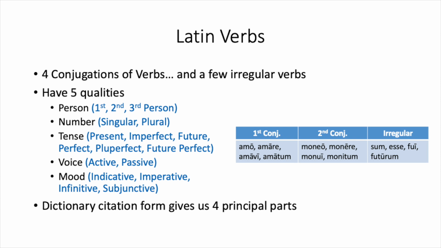We're going to do this for the first conjugation and the second conjugation. So remember, first conjugation verbs have a second principal part that ends in are, and second conjugation verbs have a second principal part ending in long ere. In a later chapter, you're going to learn about third and fourth conjugation passive voice forms, and you'll be happy to know that some irregular verbs like sum, esse do not have a passive voice, while other irregular verbs do.